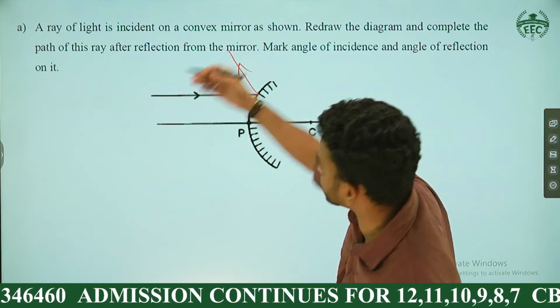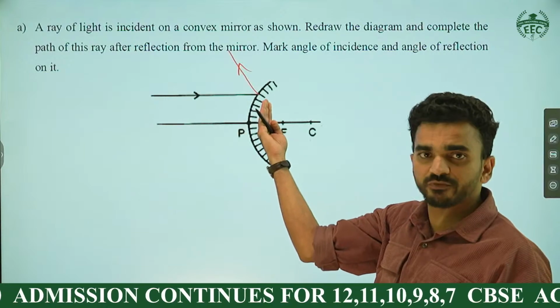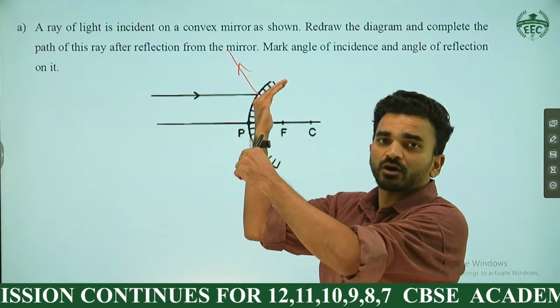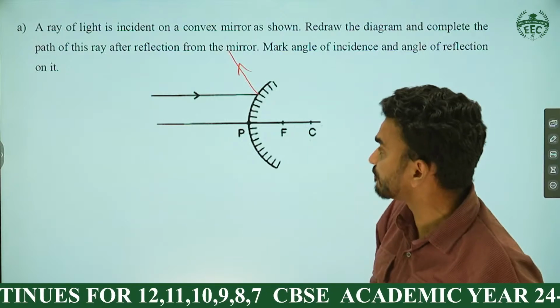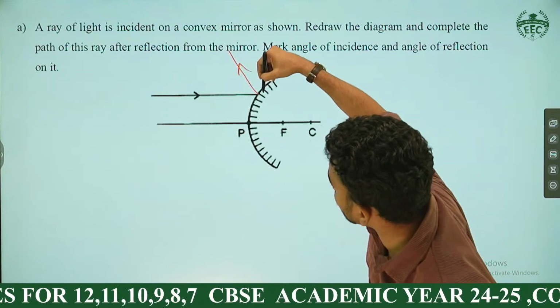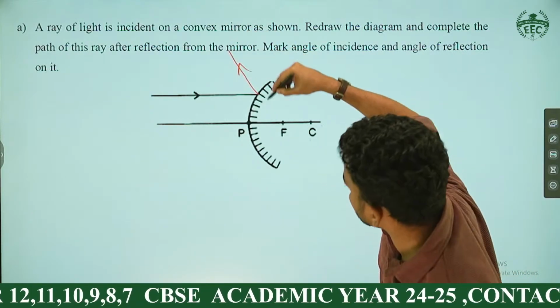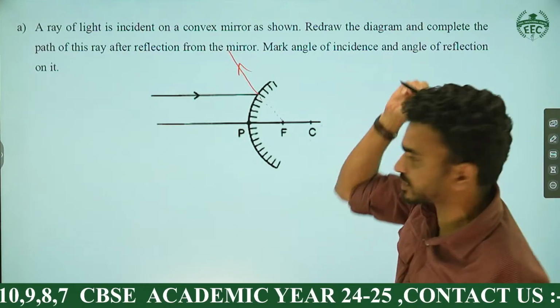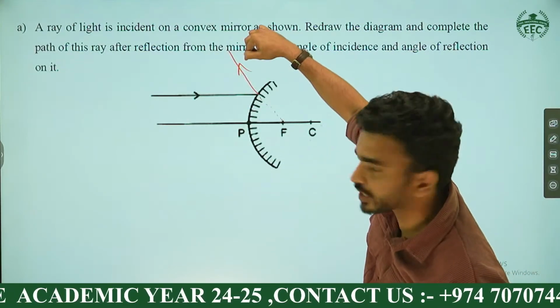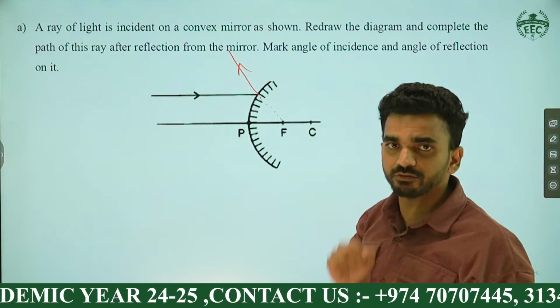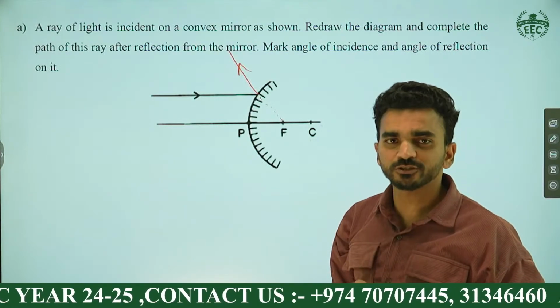Light is coming from that side. It is hitting the convex mirror. After that, look at the boundary of the convex mirror. It's like this. It diverges the light ray. Hopefully, you have no confusion on this. But you want that reflected ray. It appears to come from the focus. Then you are correct. And don't forget, children, to put the arrowhead, which is leaving. Did you draw this?